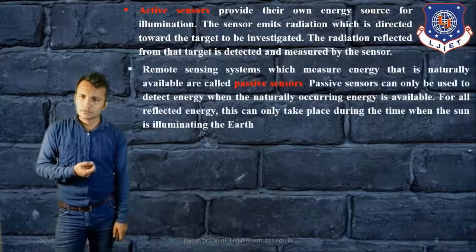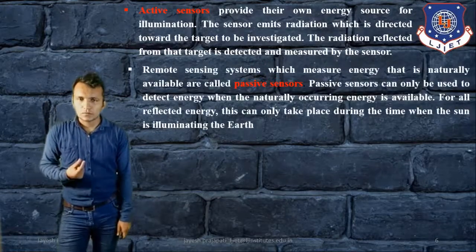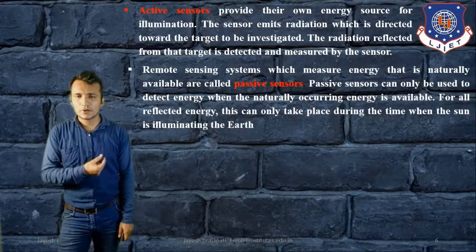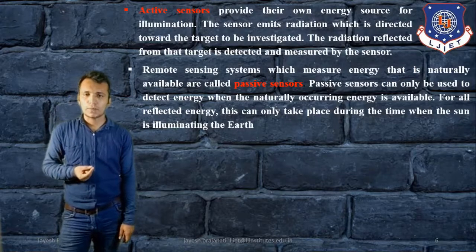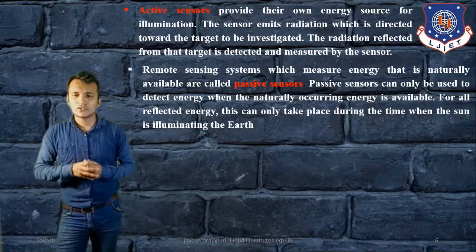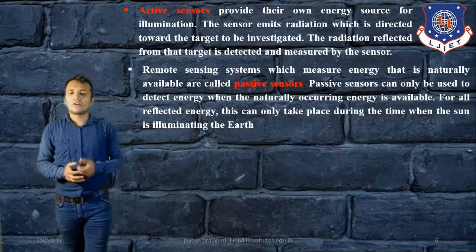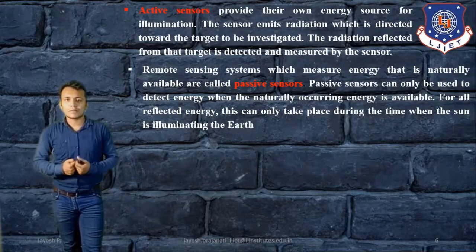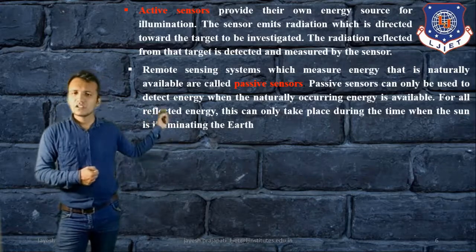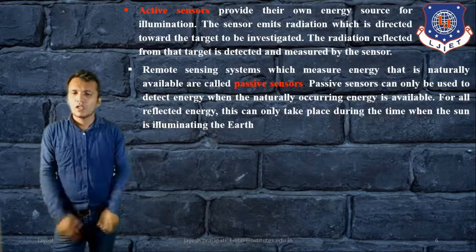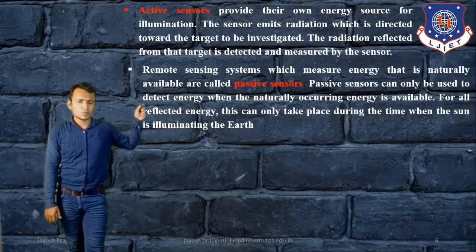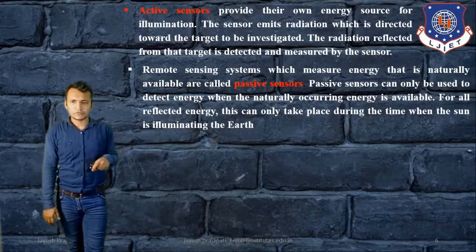Now, in the case of a passive sensor, a remote sensing system which measures energy that is naturally available is called a passive sensor. Passive sensors can only be used when sunlight or a natural energy source is available. For reflected energy, this can only take place during the time when the sun is illuminating the earth. So that is the passive sensor definition. These are the two types of remote sensing, active and passive.